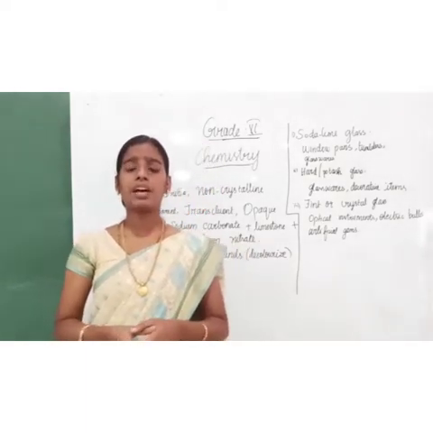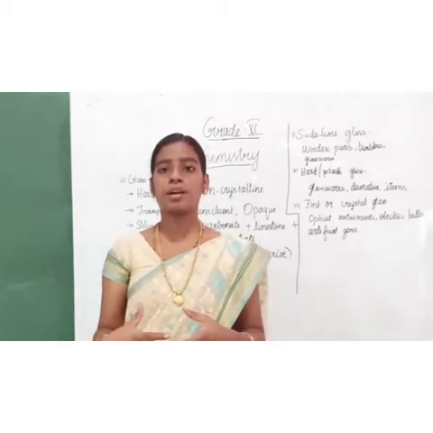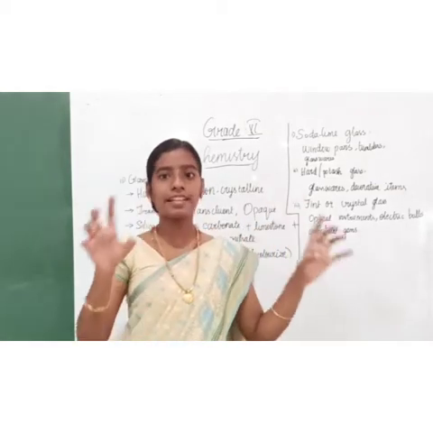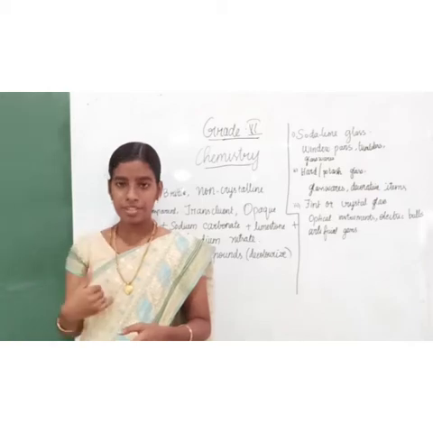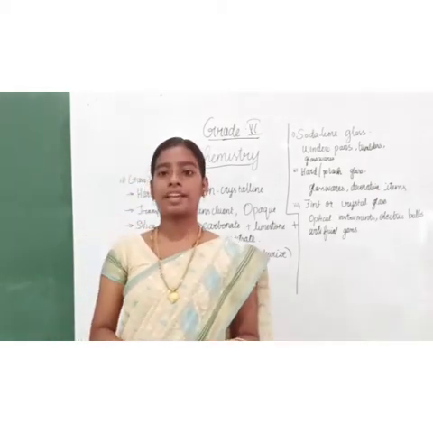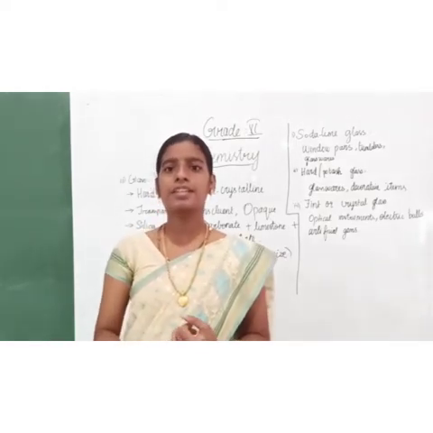For example, when you go to a museum or park, you will have some animals inside glass cages and you can see from this side what is on the opposite side of the glass. That type of glass is called transparent glass.